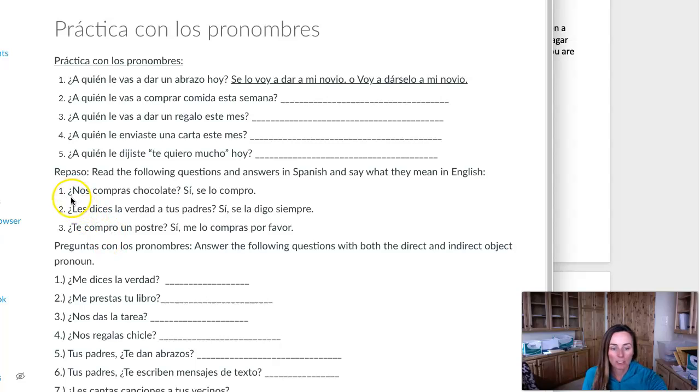The second section is thinking about what do these mean in English, right? ¿Nos compras chocolate? Sí, se lo compro. So remember, what does nos mean? What does compras mean? And then of course chocolate. So nos is, it's not nosotros, it's to us. So it's not our, it's not así. So it means you buy us chocolate, and then yes, I buy it for you guys. See? So these are really good to think through.